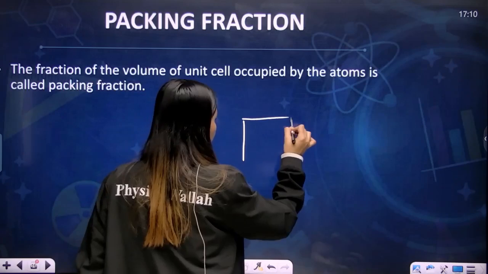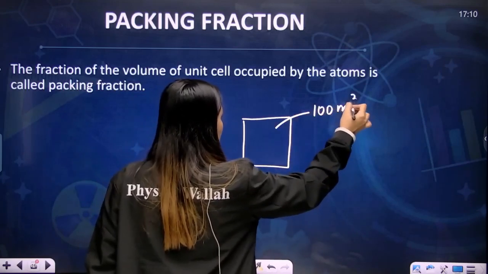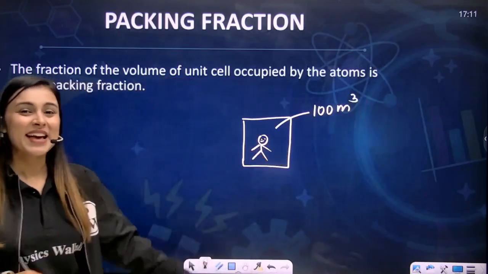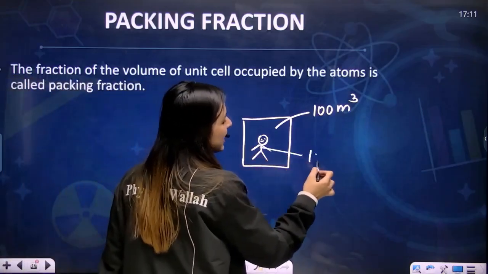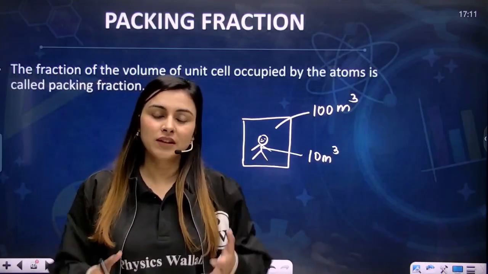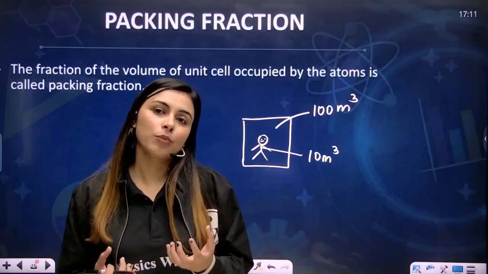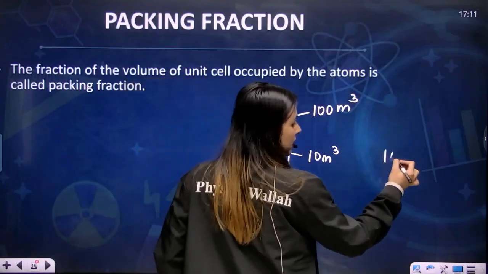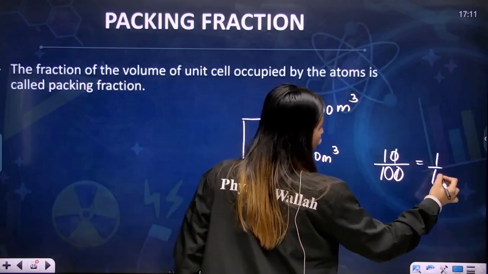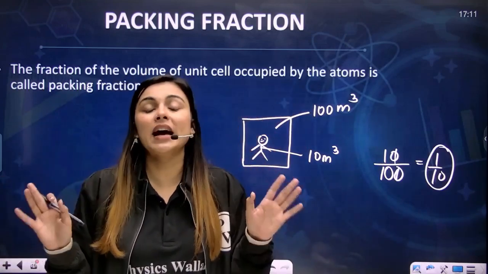Let's say this is a room and this room's volume is, let's say, 100 meter cube. Okay, and this is me, and my volume is, let's say, 10 meter cube. So how much amount of this room have I occupied? I have occupied 10, that is my volume, upon the total volume, which is 100. So 1/10 of the volume I have occupied. So this is the packing fraction of this room, because only I am standing here.